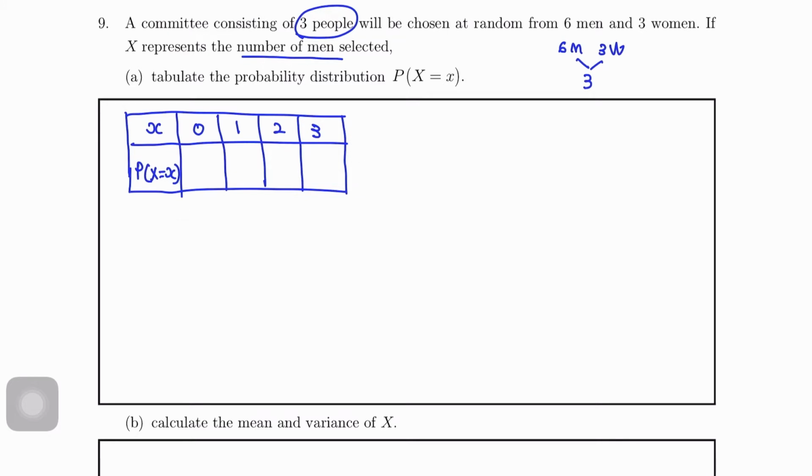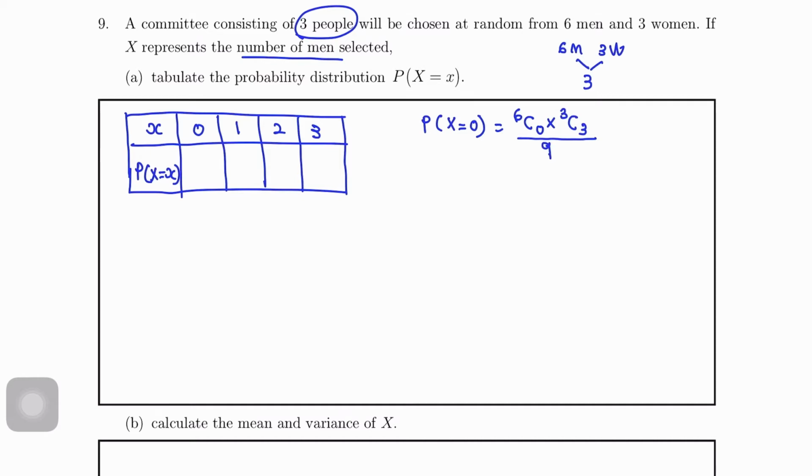Okay, so how do we do it now? We start with the probability X equals 0. So X equals 0 means zero men. So from 6 men, we choose 0, so 6C0 for men. Then we have 3 women, we choose all three women. Since this is a probability, don't forget to divide by the total, everyone is 9, so 9C3. So from here we get 1 over 84 for the first one.